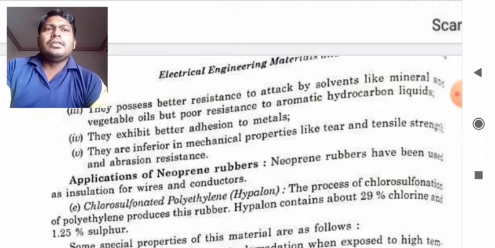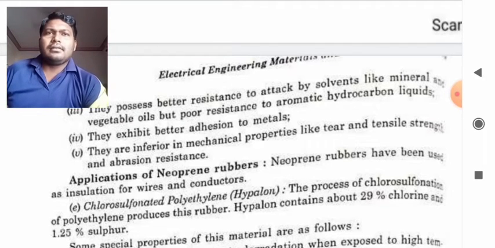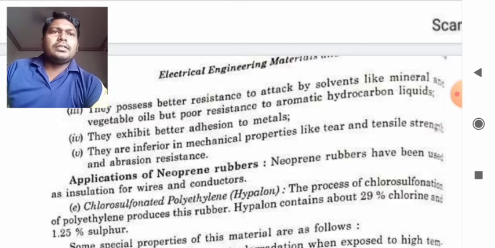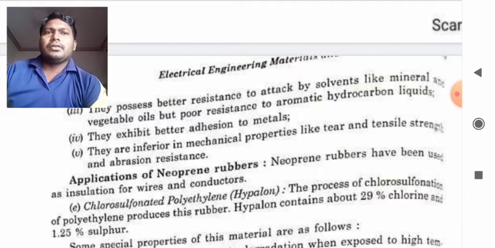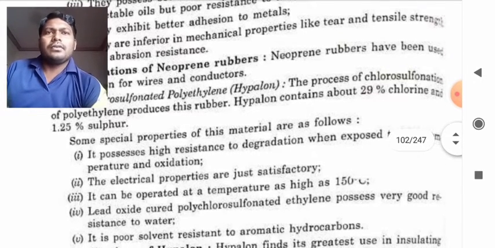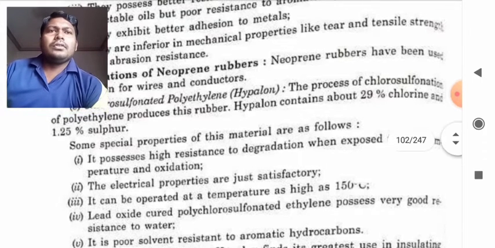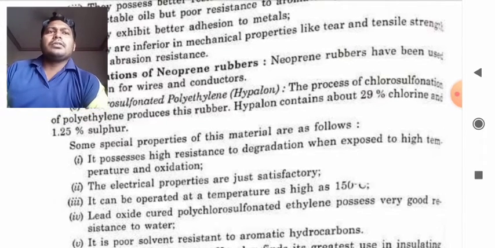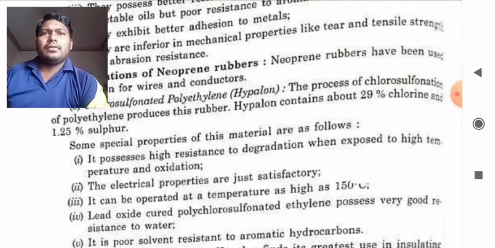So students, neoprene rubber has been used as insulating material for wires and conductors. So there is Hypalone, which is also known as chlorosulfonated polythene. The process of chlorosulfonation of polythene produces this rubber. Hypalone contains about 29% of chlorine and 1.25% of sulfur. So it is the composition of Hypalone. You should remember the composition. The 29% is chlorine and 1.25% is sulfur.